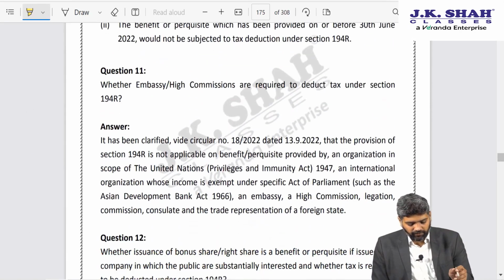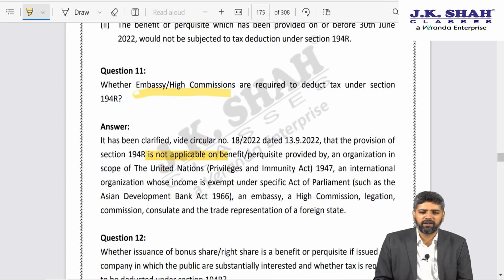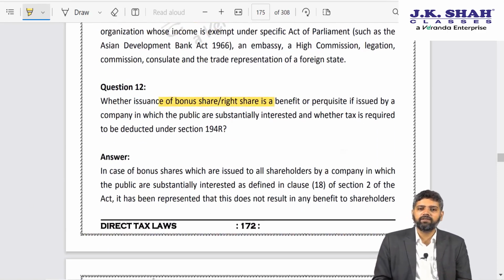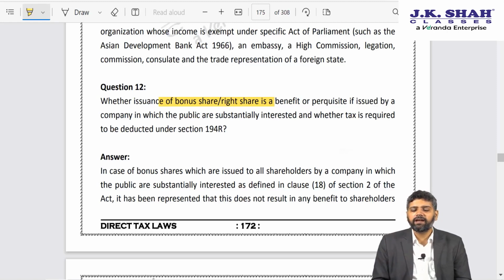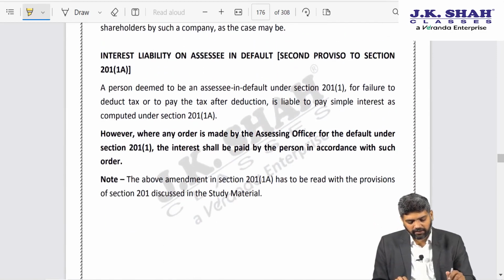Fair enough. Whether embassies, high commissions are required to deduct tax under 194R? No, because they are granted immunity under United Nations privileges. Whether issuance of bonus share or right share is a benefit or perquisite? Not at all. Because in case of bonus shares, the intrinsic value of the company remains the same. Bonus is nothing but a capitalization of reserves. So overall for the shareholders, their intrinsic value, their net worth remains the same. So there is no benefit or perquisite, therefore there is no requirement to deduct tax.